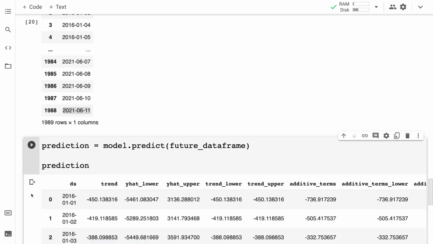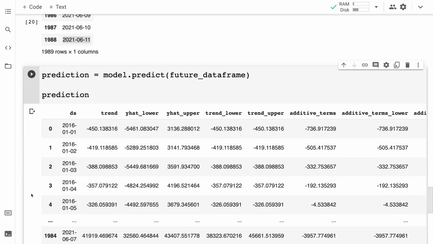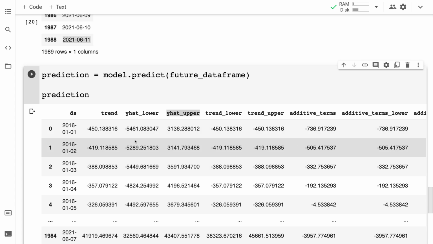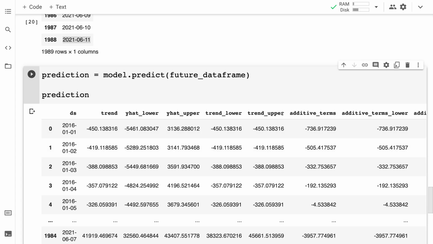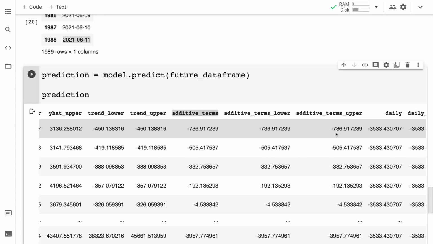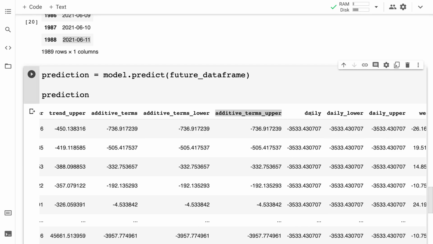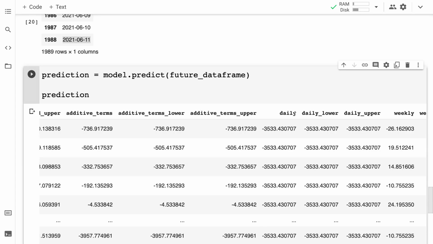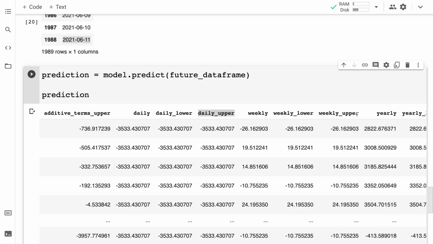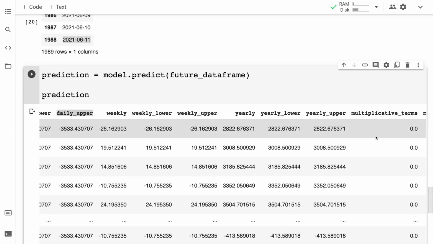Let's just give it a minute and look at this. The result here, we get this data frame. The first column is the date, then we have the trend, then we have yhat_lower, yhat_upper, and after that we have trend_lower and trend_upper. We have additive_terms_lower and additive_terms_upper. So that's showing us the range of values. We have daily, daily_lower, daily_upper, weekly, weekly_lower, weekly_upper, same with yearly.